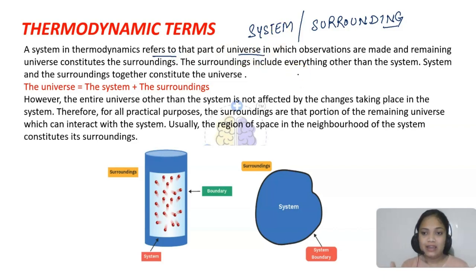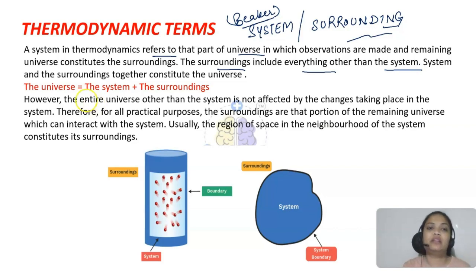Let's say I'm doing a reaction in a beaker and I'm observing that. That beaker is my system, and everything apart from that beaker is the surroundings. The surroundings include everything other than the system, and the system and surroundings together constitute the universe.